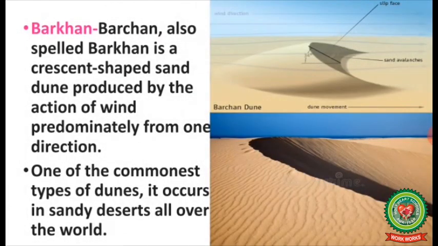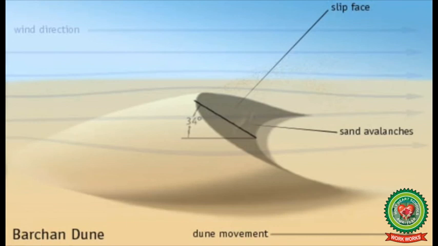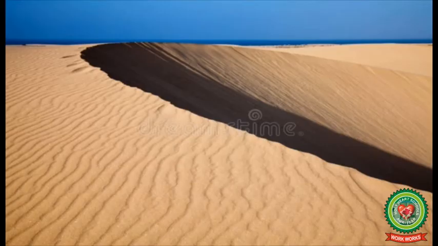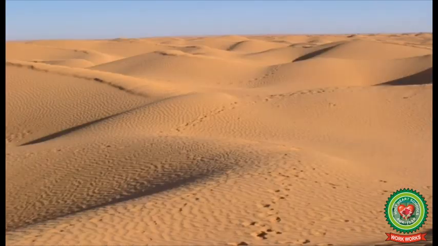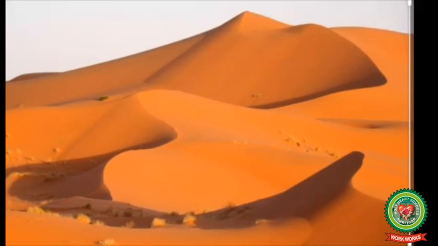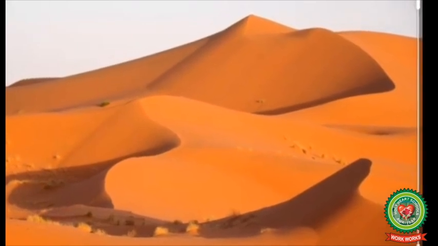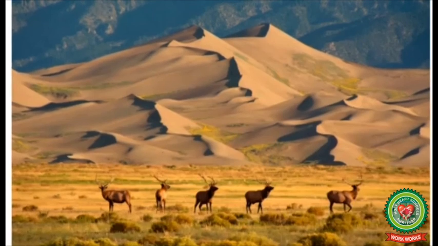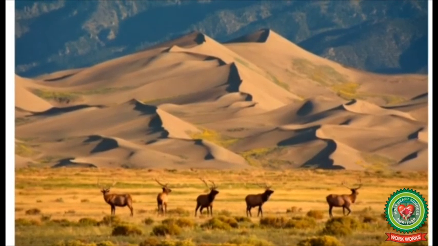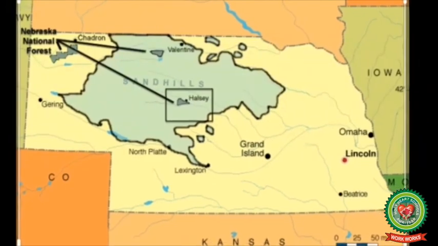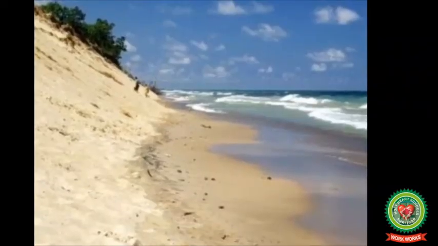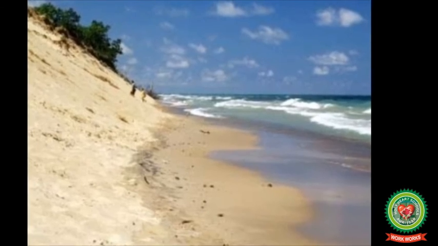Barchan. A barchan is a crescent-shaped sand dune produced by the action of wind predominantly from one direction. One of the commonest types of sand dunes, it occurs in sandy deserts all over the world. Examples of barchans are Grand Arc Oriental in the Sahara Desert, Great Sand Dunes National Park in Southern Colorado, Nebraska Sandhills, Nebraska, and Indiana Dunes National Lakeshore, Lake Michigan in the USA.